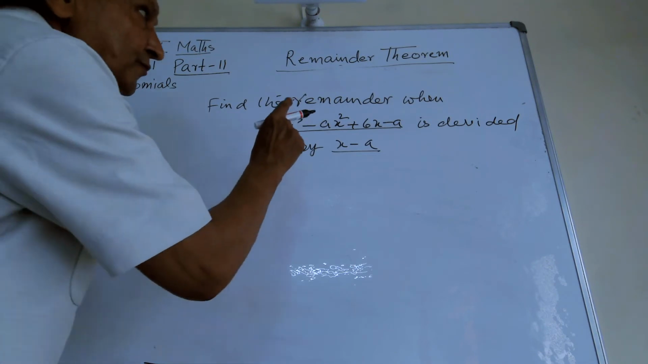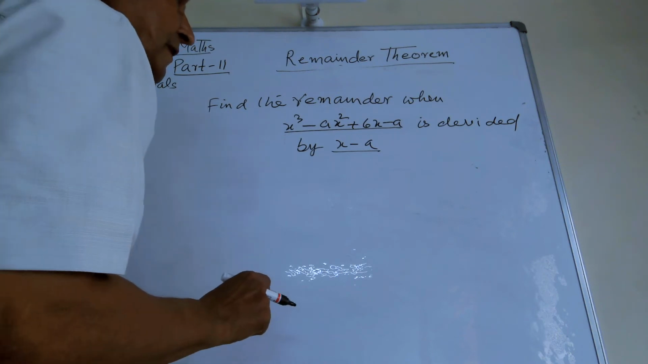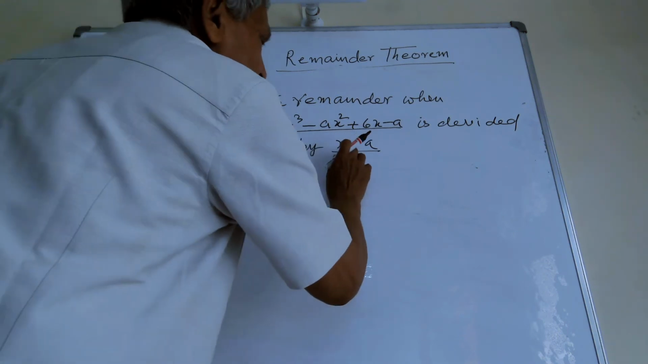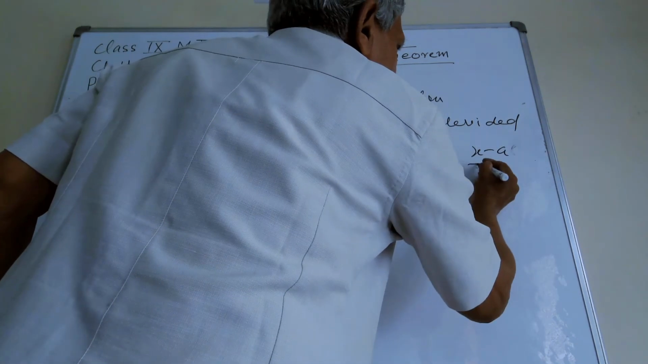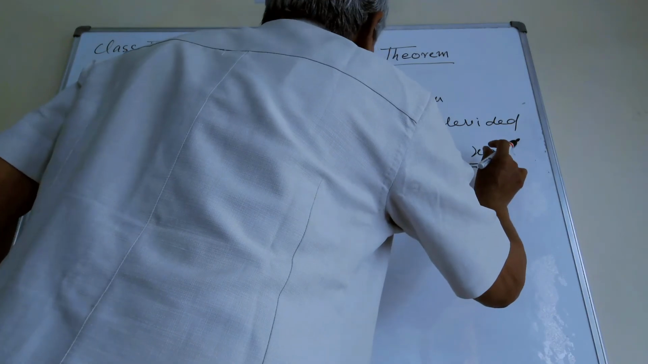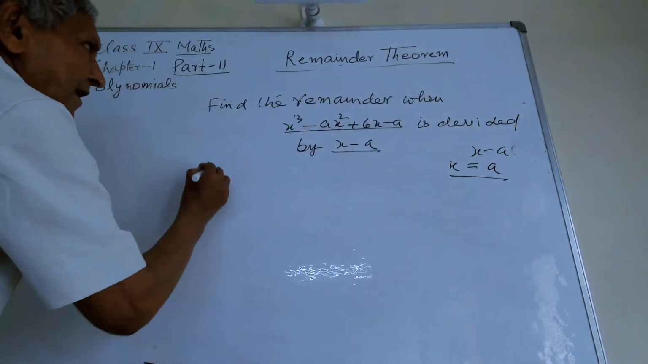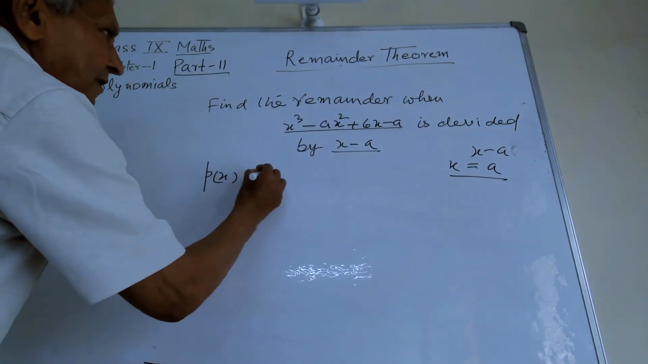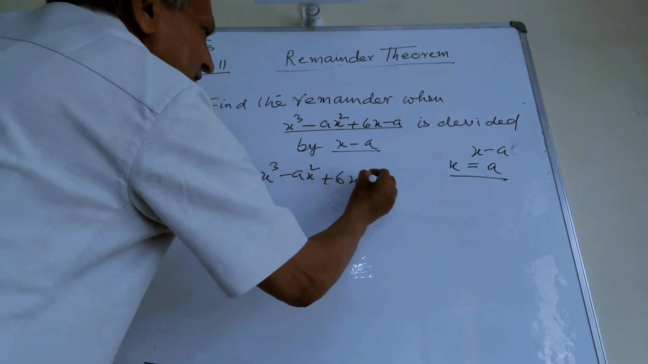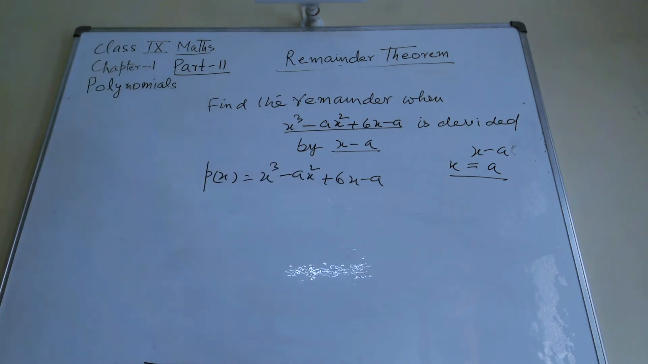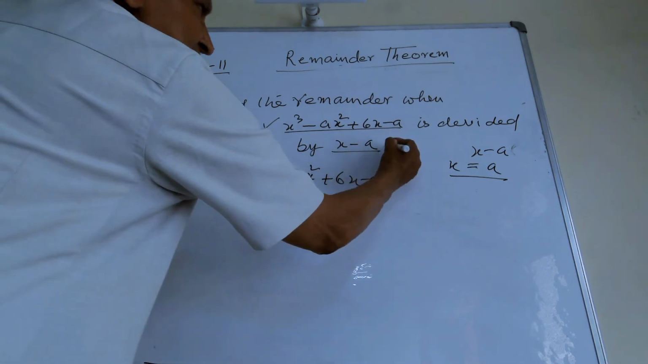By remainder theorem, we have to find out the remainder. In remainder theorem, find out the value of x. X minus a is a divisor, and the value of x is equal to a. And write down the px: x cube minus ax square plus 6x minus a. This px is given, and the divisor is given.